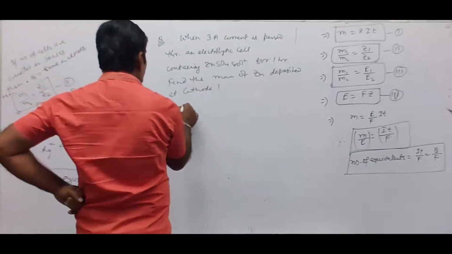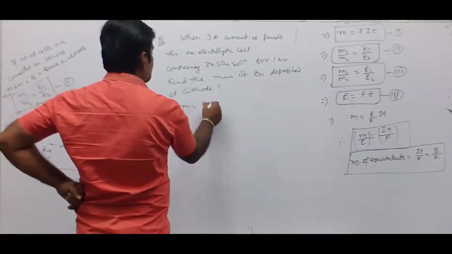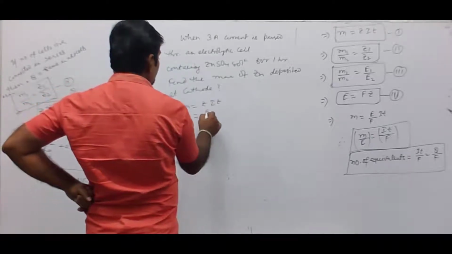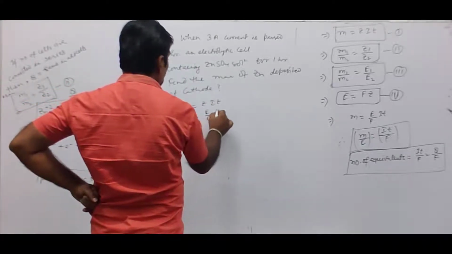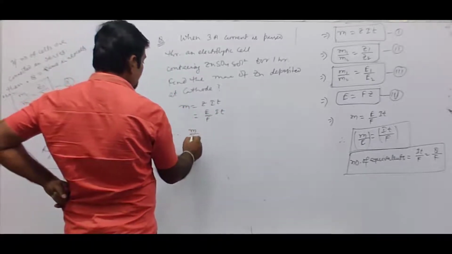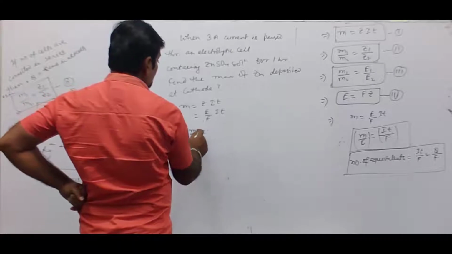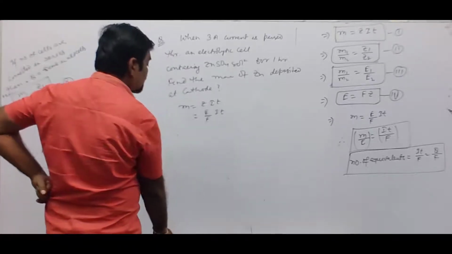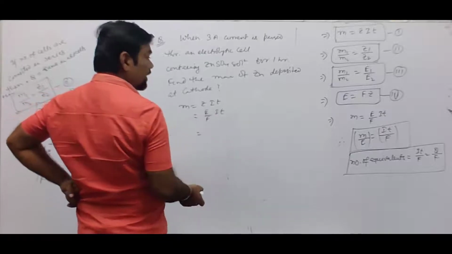So M is equal to ZIT, which is E by F into IT, where M is the mass of substance deposited, which we need to calculate. E is the equivalent mass.